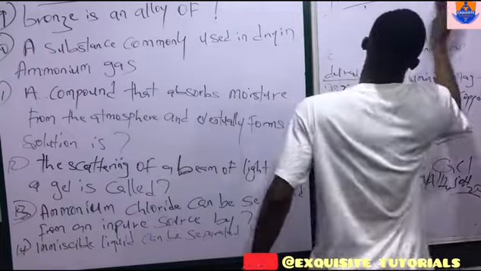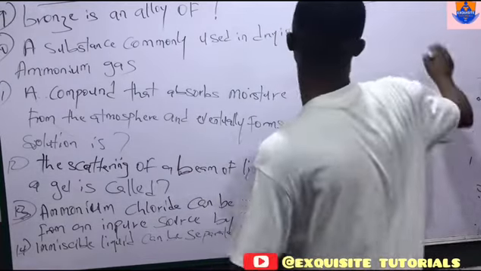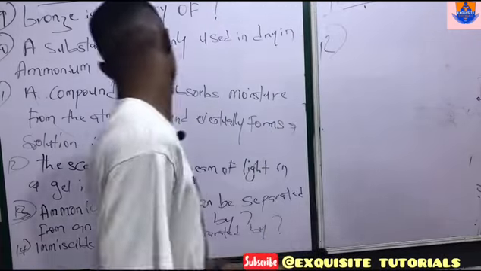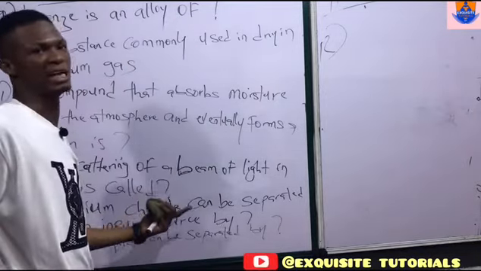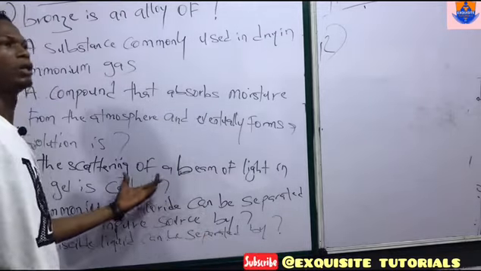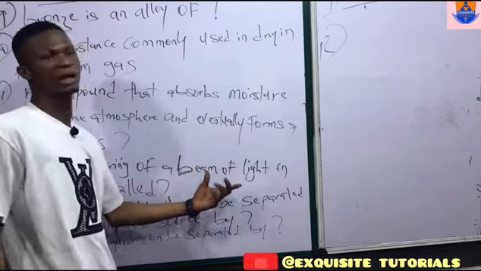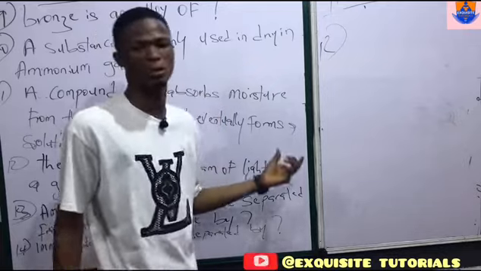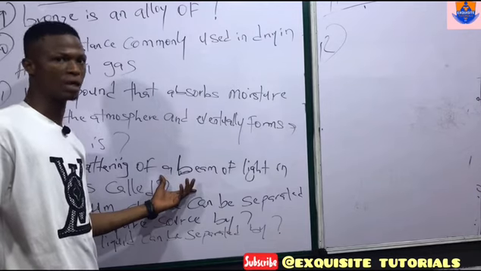Now let's move further. Number 12. The scattering of a beam of light in a gel is called what? I decided to bring out this question because it is one of the most common questions in JAMB chemistry. The scattering of a beam of light in a gel or a colloid. Colloidal substances can scatter light rays. One difference between a colloidal substance and a suspension is that colloids scatter light rays while suspensions do not.